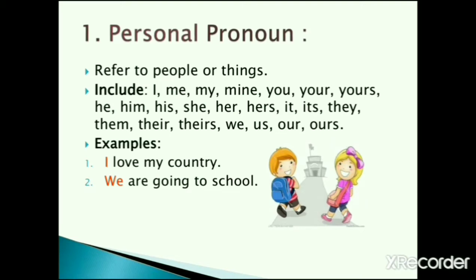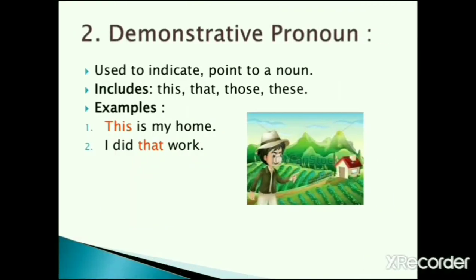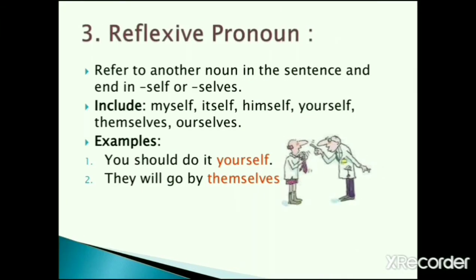For example, I love my country. We are going to school. So here I and we are personal pronouns. Demonstrative pronoun is used to point to a noun. That includes this, that, those, these. For example, this is my home. I did that work. Pointing something. Right? So in these sentences, this and that are pronouns. That is demonstrative pronoun.